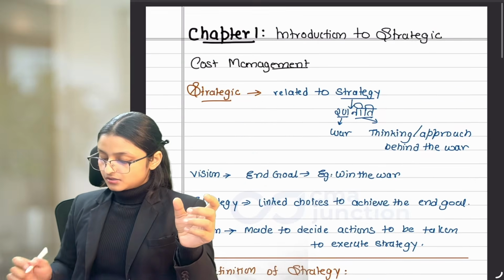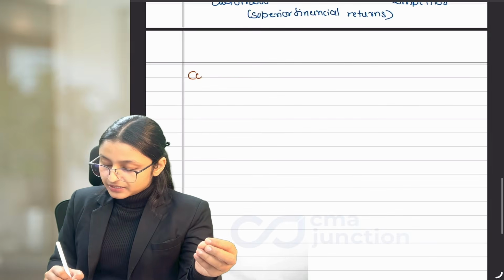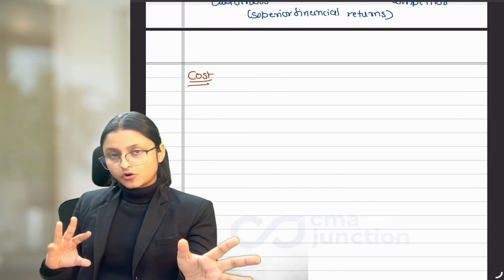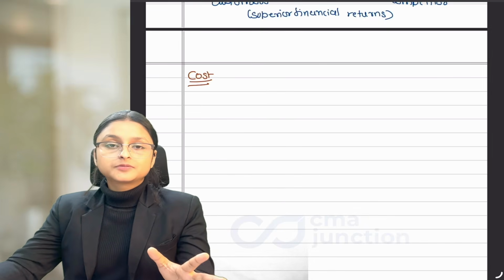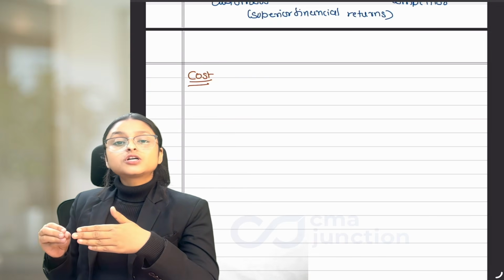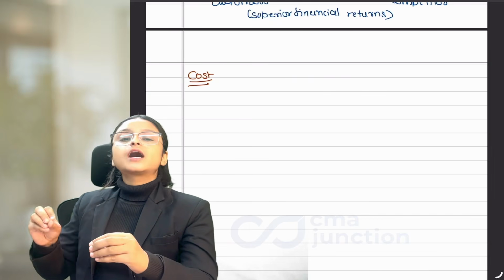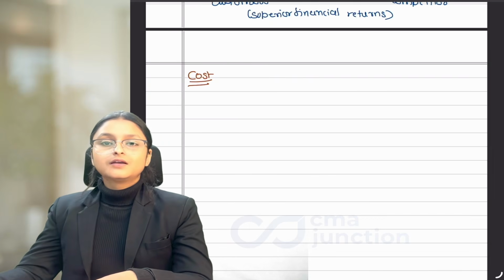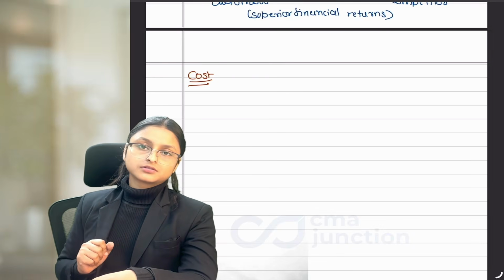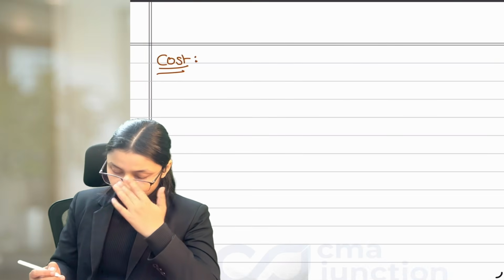So the next word is cost. So what does cost mean? Cost means the money spent or the expense we have incurred, right? But this meaning of cost, where we think of cost as only expense, is not taken in strategic cost management. Strategic cost management thinks about cost in a way that how cost impacts our long-term strategy, how cost is able to provide us a long-term advantage over competitors. Okay, so write it down and then we'll take one example to understand this in a better way.